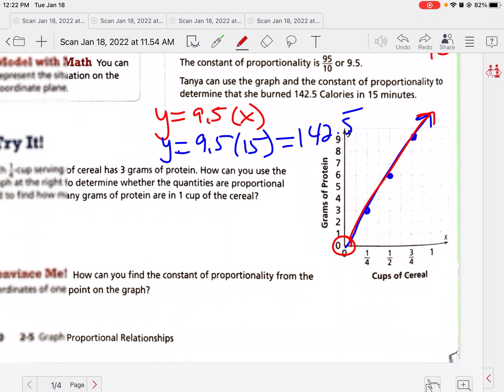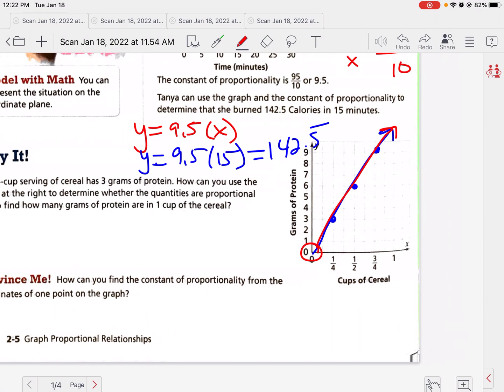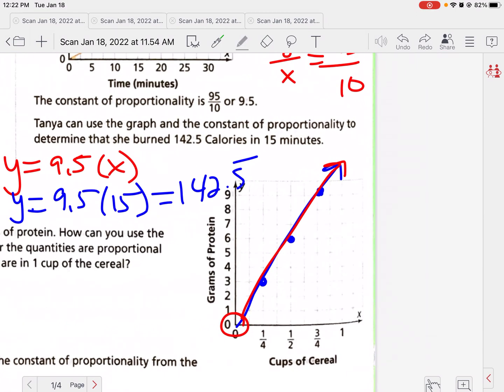Okay, so now what I can do is I can write an equation of this line. Okay, now what I could just keep doing is I know 3/4 is 9. Well, if I add another 3, right, that would be 12, right? So even though this is off the graph, I know 1 cup is 12 grams, okay?